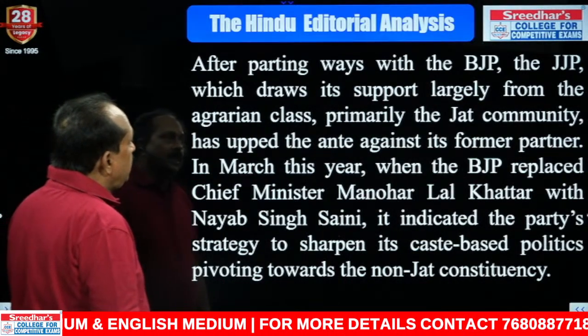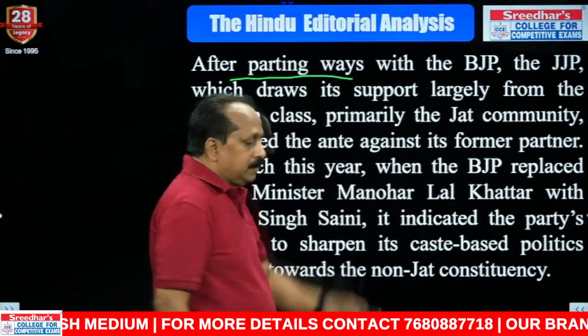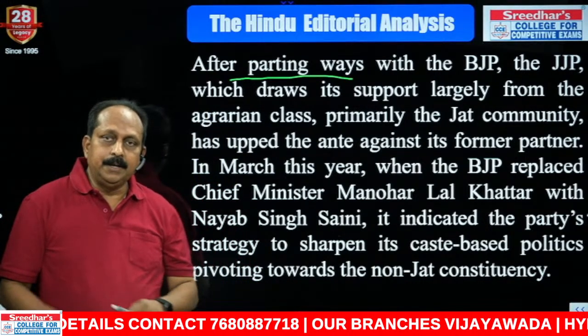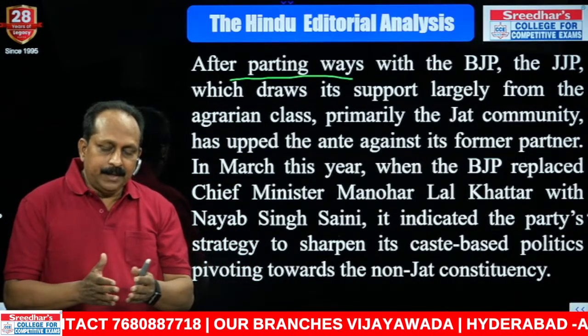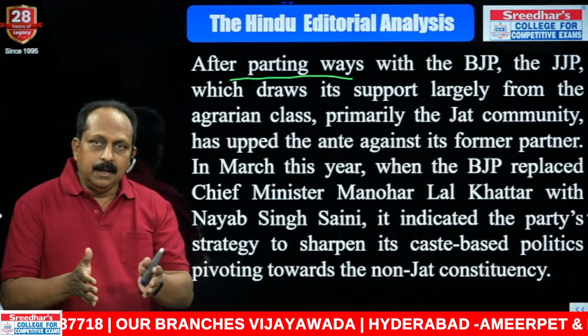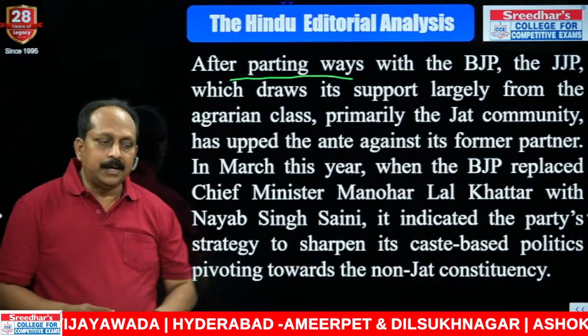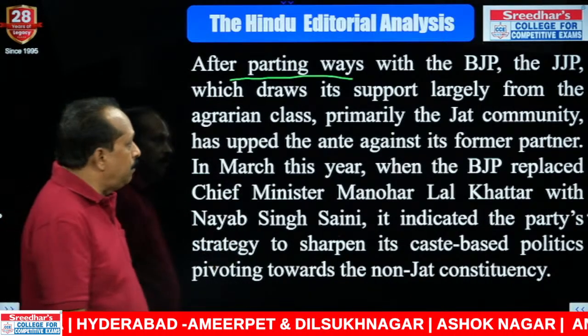After parting ways with the BJP, an important expression. Earlier, they were coalition partners, BJP and the JJP. Then they worked for some time together. Then they parted ways. Parted ways means go in different directions. An important expression you have to remember.